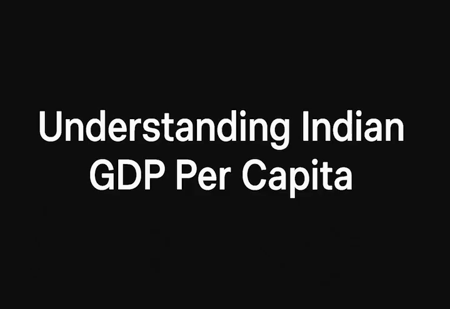It is. However, the paper also points out something interesting. Even though the share of GDP spent on social sectors might have been relatively flat, the absolute amount spent per person, in real terms, did increase significantly between 1980 and 2010. It tripled. Ah, so because the overall economic pie was growing, even a stable slice meant more actual resources going towards social spending per person. Precisely. It suggests that economic growth did help improve conditions for the poor, even if the share of national income dedicated to social spending didn't rise dramatically.